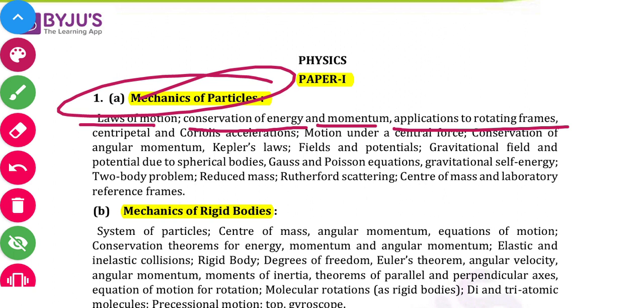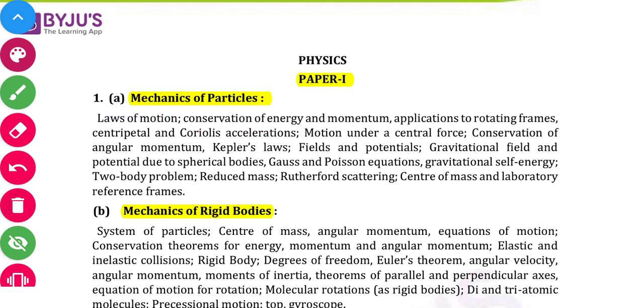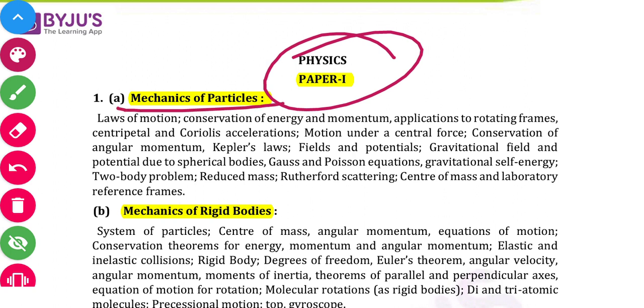First of all we will discuss the Paper 1 syllabus. It will include mechanics, that is session 1.